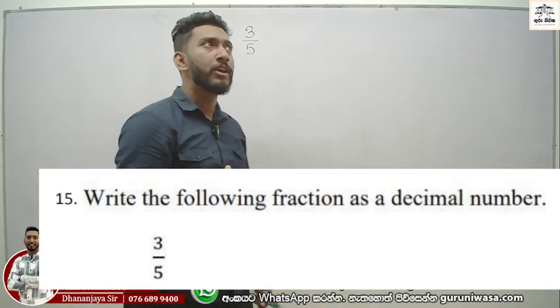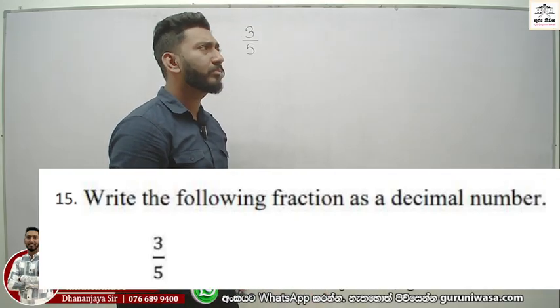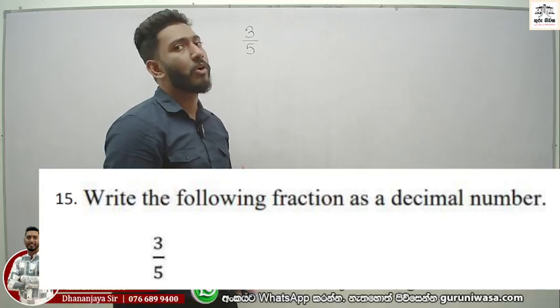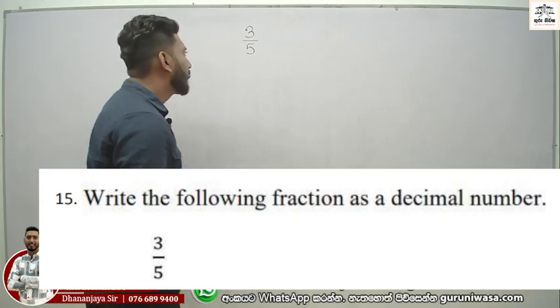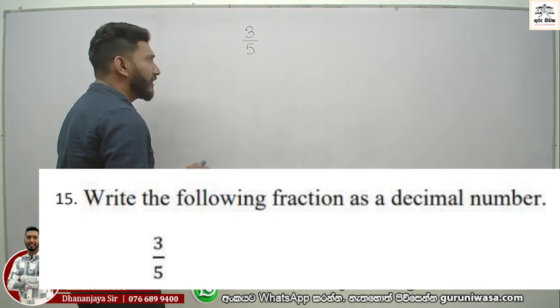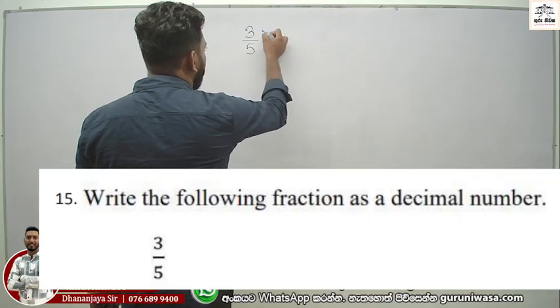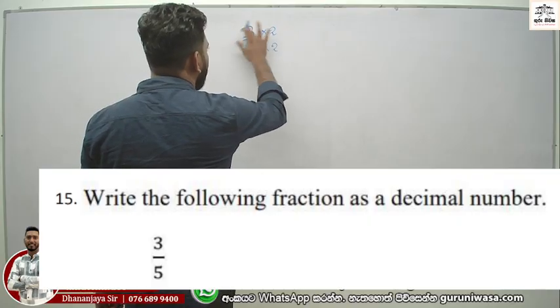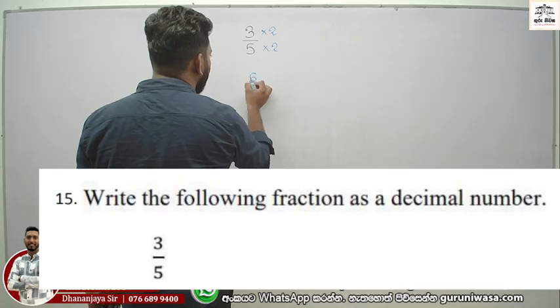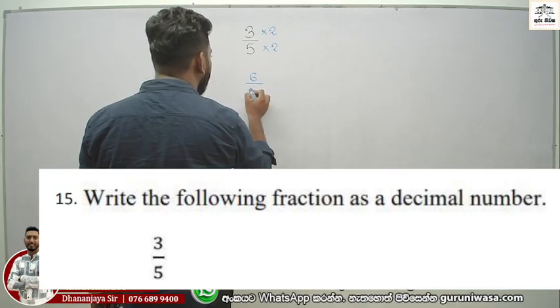You can change it to 10 or 100 or 1000. Now listen. 5 you can change to 10. How? Multiply by 2. 3 times 2 becomes 6, and 5 times 2 becomes 10.